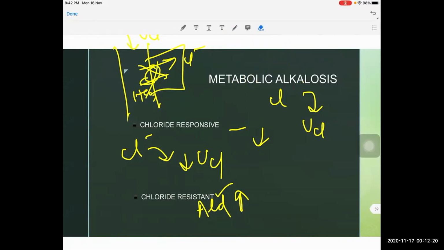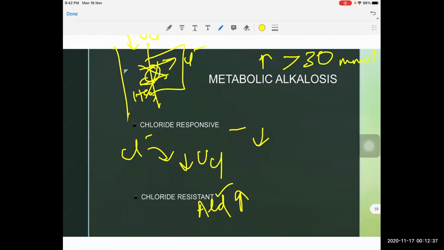So in metabolic alkalosis, the primary issue is an increase in serum bicarbonate. As per the book definition, when the serum bicarbonate is more than 30 millimoles per liter, it is called metabolic alkalosis. As I told in the previous class, we have to look at the carbon dioxide first, and the third step is for compensation.